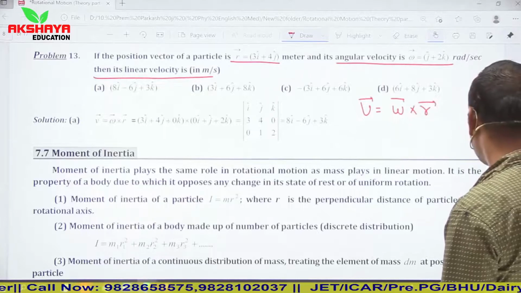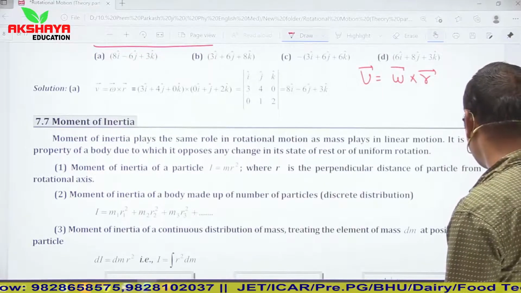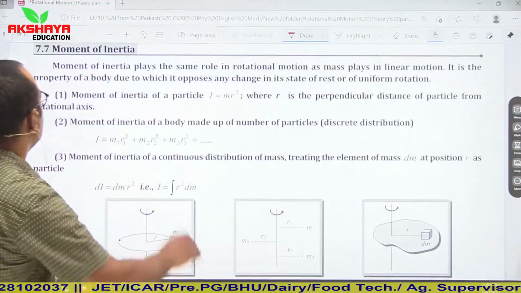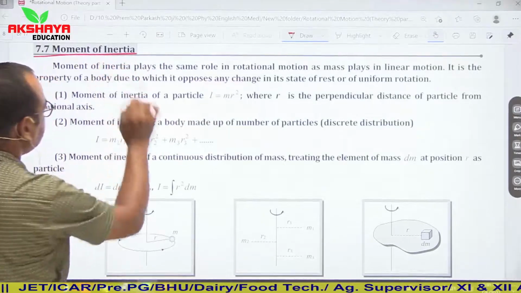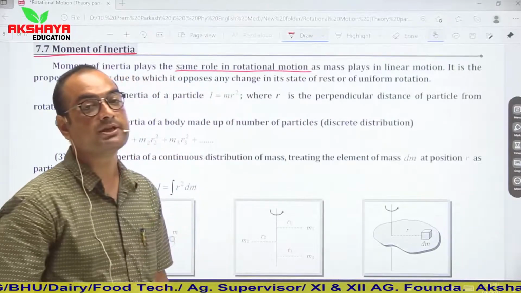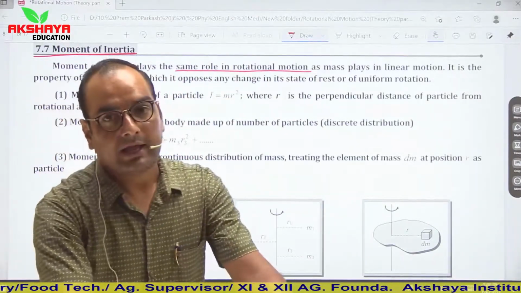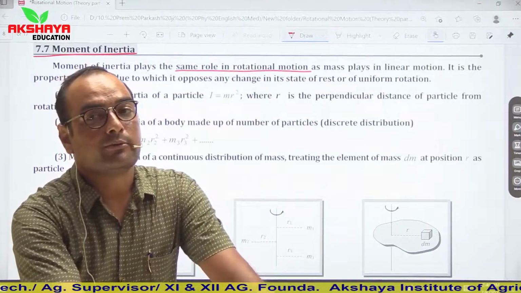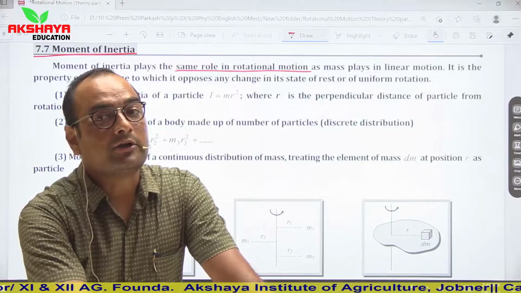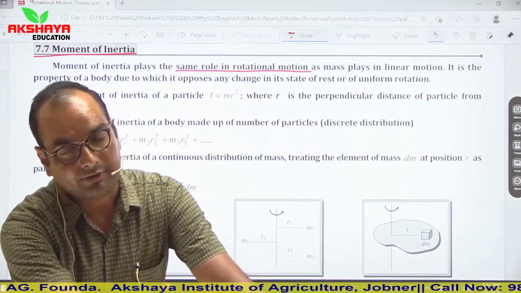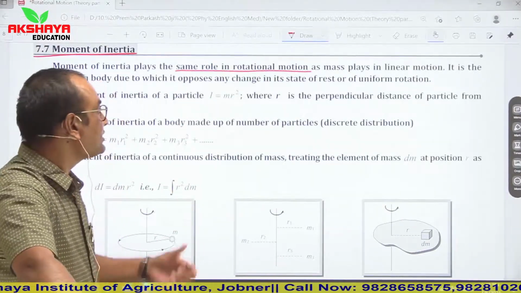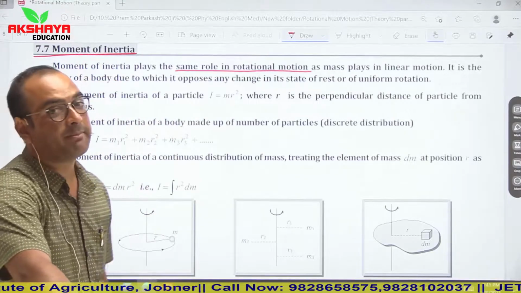Now next topic is moment of inertia. So this is the important topic in rotational motion. So let us talk about moment of inertia. So what is moment of inertia? So moment of inertia plays the same role in rotational motion as mass plays in linear motion. So simply in 1D motion or in linear motion we studied that mass gives measurement of inertia of any body. So here in case of rotational motion, this moment of inertia plays the same role.